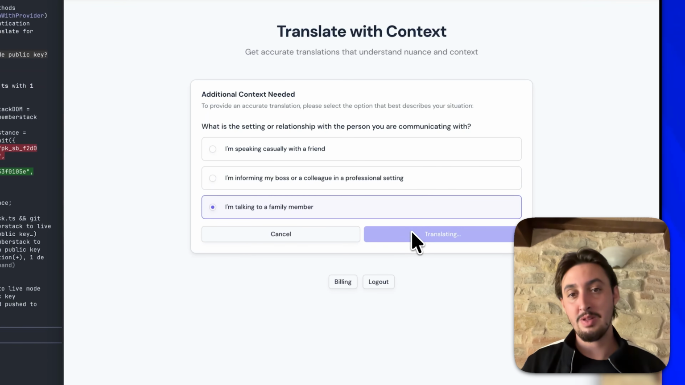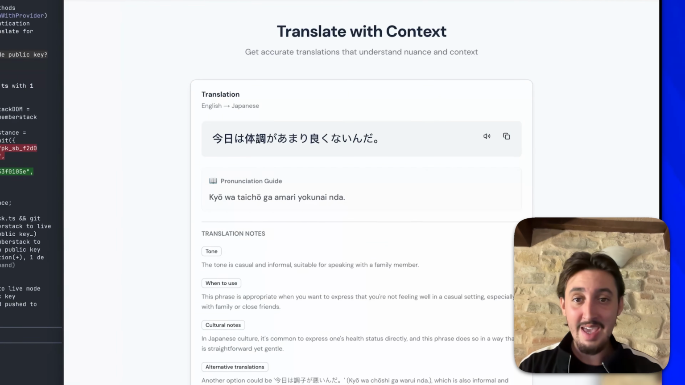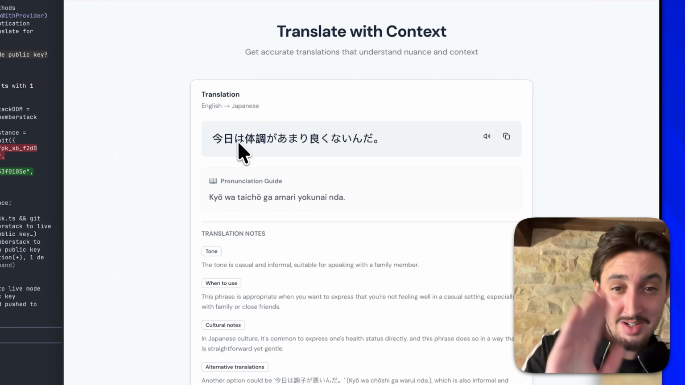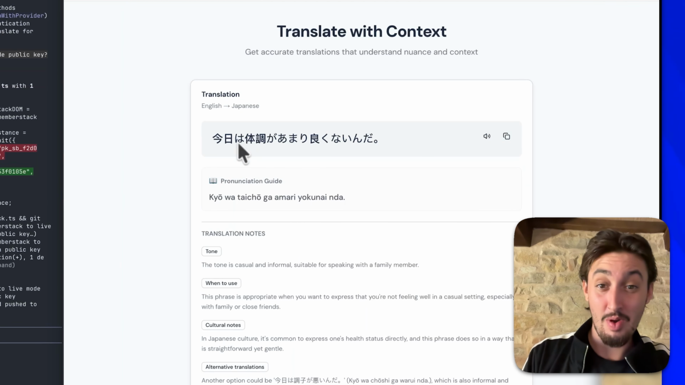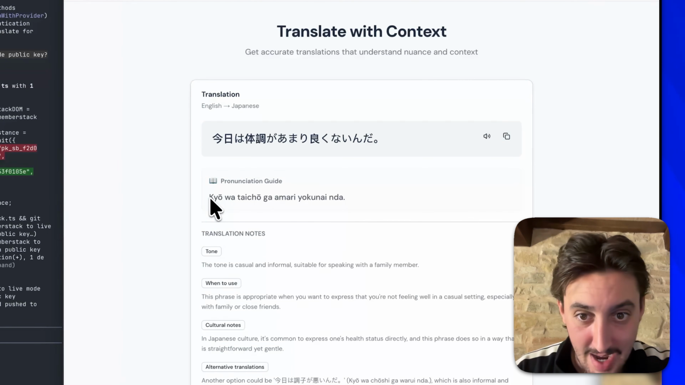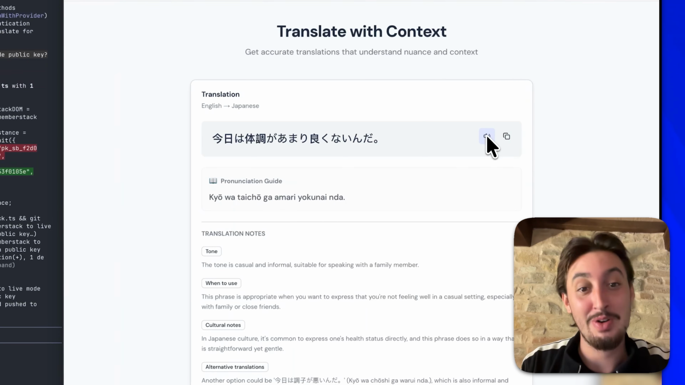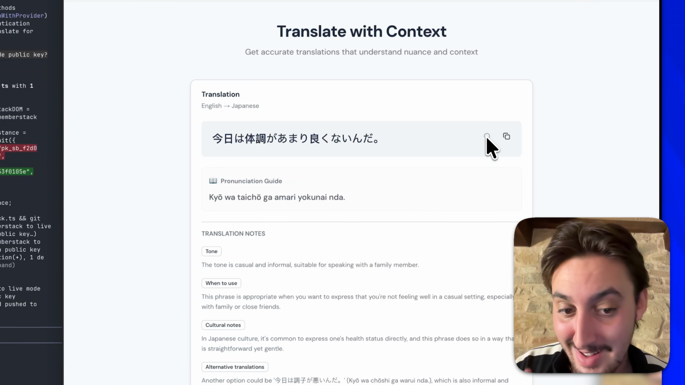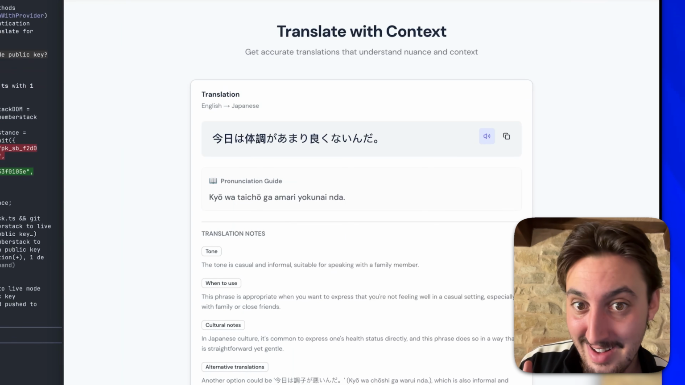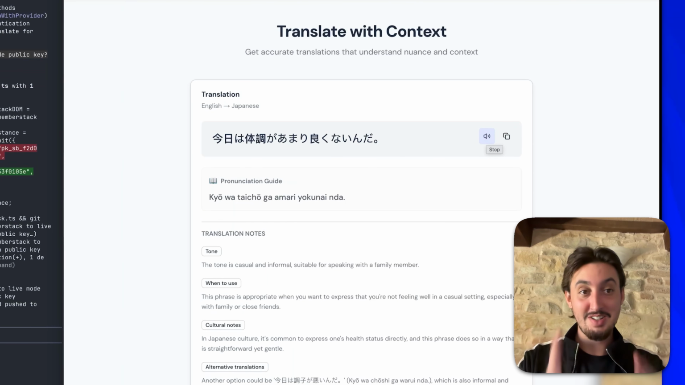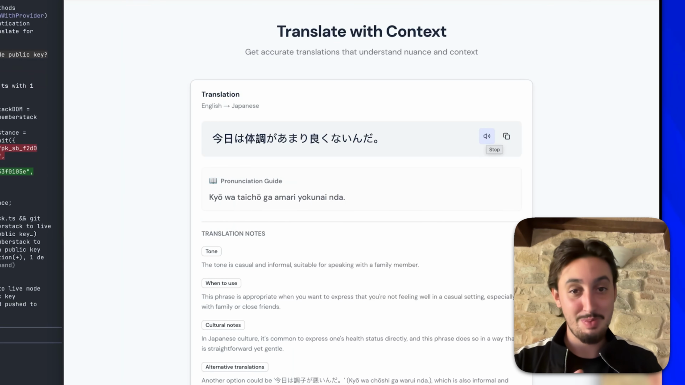So let's say I'm talking to a family member, my Japanese cousin that I totally don't have. And then I'm going to hit translate. And we can see right here, that is how you say it in Japanese. How do you say that? Well, we also have a pronunciation guide in here. Even still, I don't know how to say that. So I'm going to click this pronounce button. 今日は体調があまり良くないんだ。 Beautiful. I'm going to assume that's correct, but again, I do not speak Japanese.